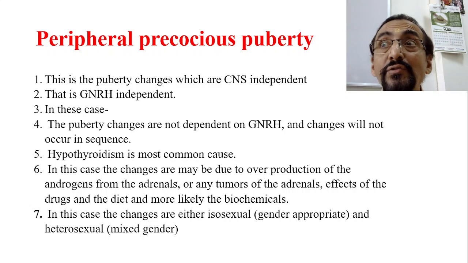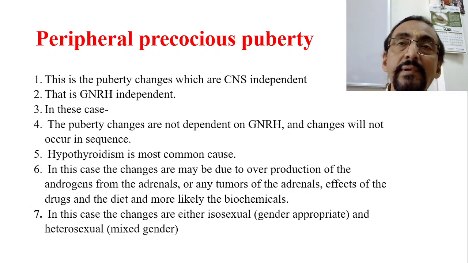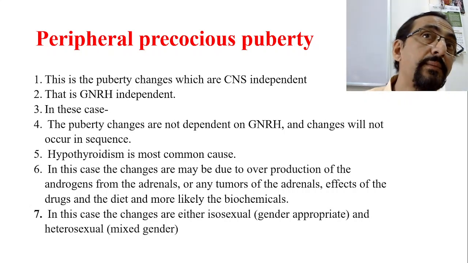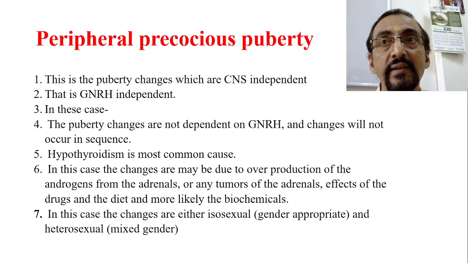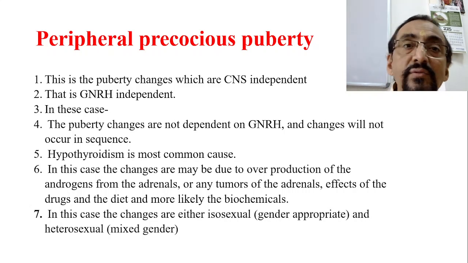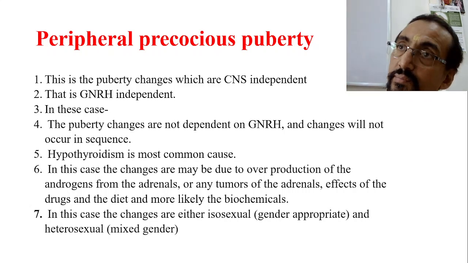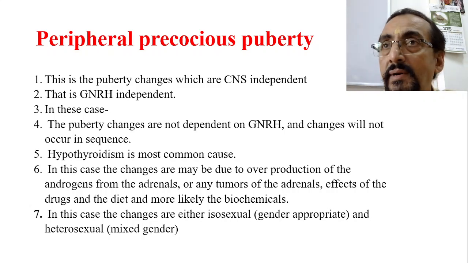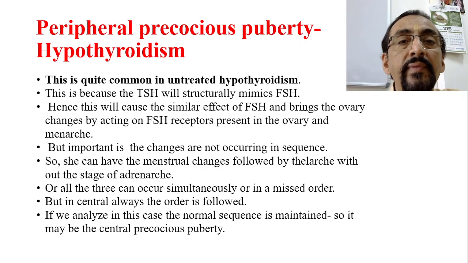But isosexual, same sex, menarche is also happening and breast development is also taking place. So peripheral precocious puberty is also of two types, isosexual or heterosexual. Now this is the case. So this is a case of peripheral precocious puberty related to telarche, maybe influence of some drugs or some diet regimen, etc.